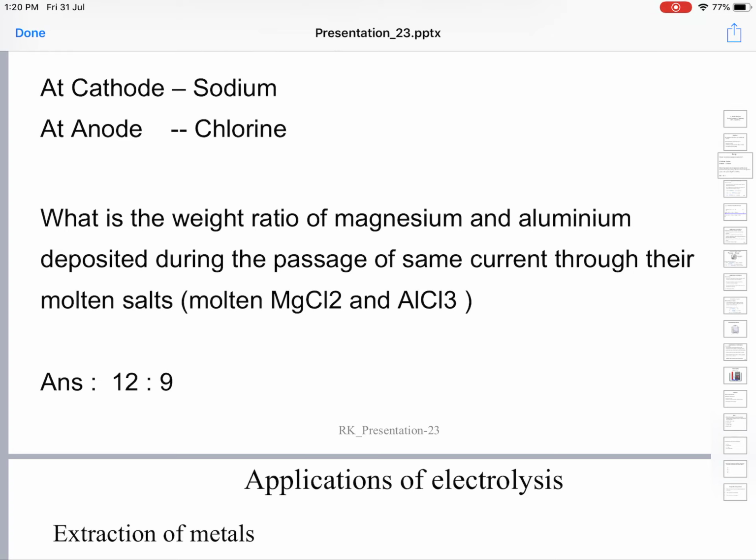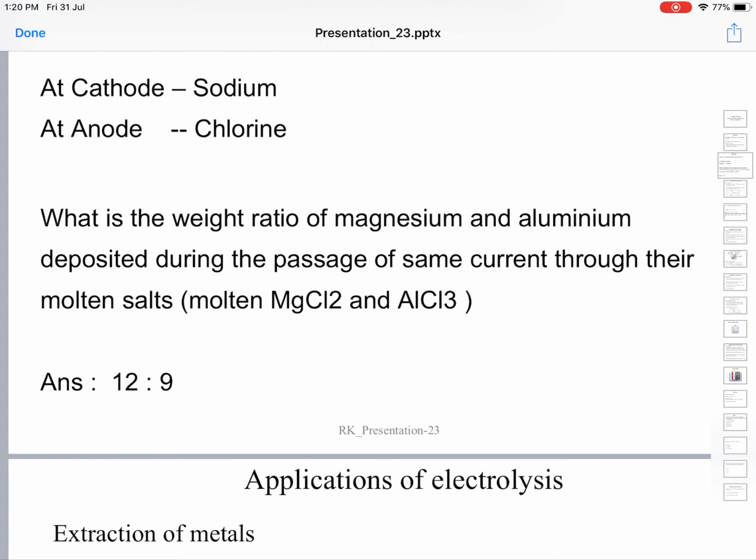What does Faraday's second law of electrolysis state? Can anybody recall? After doing the topic electrolysis, we went on to Faraday's laws of electrolysis. So what are Faraday's laws of electrolysis?